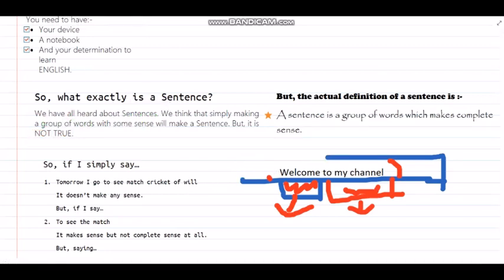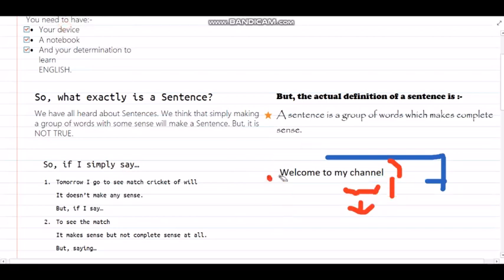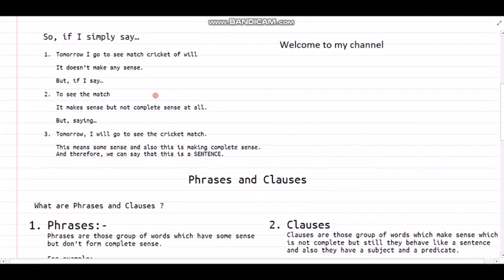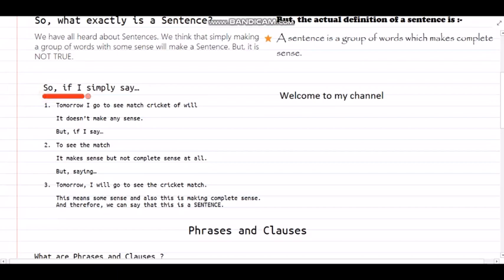So let's continue into our next topic. We are going to learn properly about everything. So if I simply say, tomorrow I will go to see match cricket of Will. Does this make any sense to you? It doesn't make any sense to you. Some things come into our minds, like tomorrow maybe you will go to see a cricket match, but this is something that we just made up. It doesn't make a sentence to someone who doesn't know English, right? It is not making any sense.